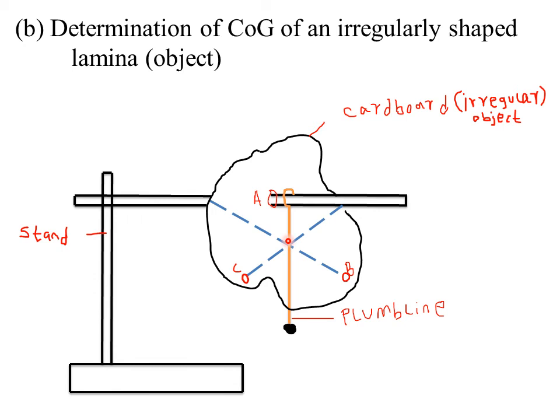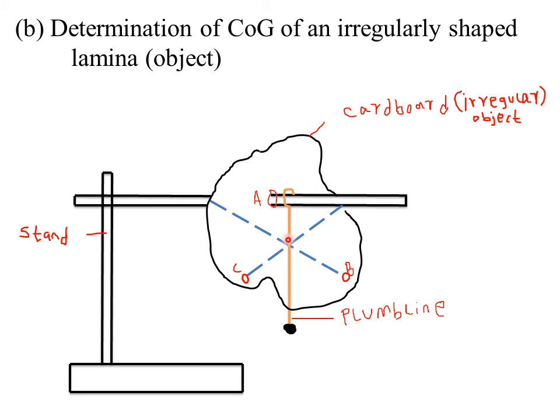Now a person will ask himself, if we just use hole A and hole B, will that still determine the position of center of gravity, or the point of intersection? Why do we have to use the third hole? Or in short, what is the purpose or the function of the third hole?